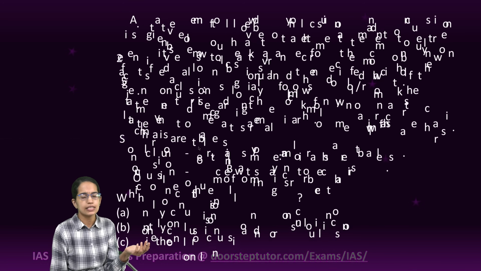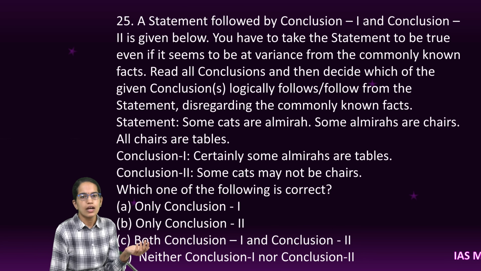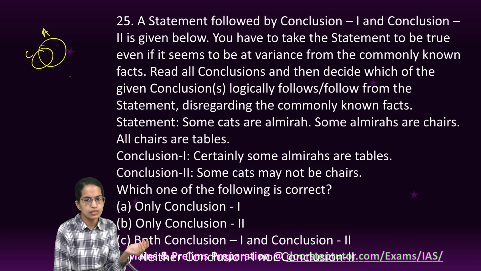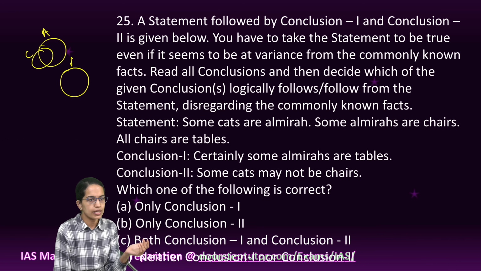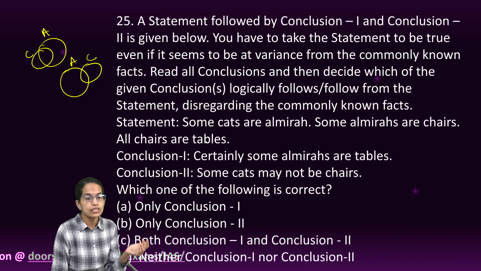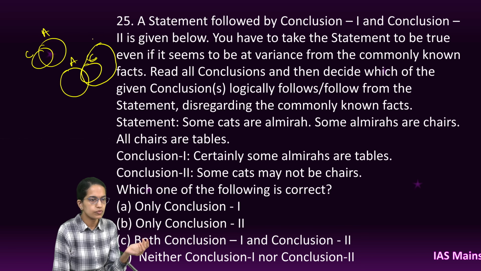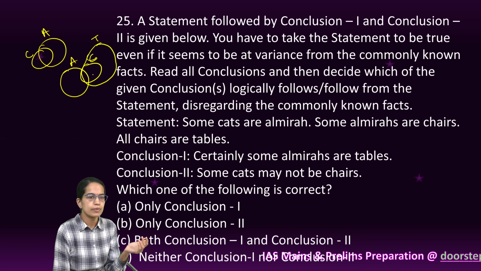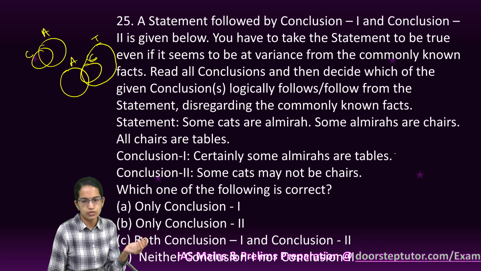Coming next is another question where there are statements and conclusions. Now this is an interesting question. This is almirah and cats. So I say some cats are almirahs, and then I say some almirahs are chairs, and then I say all chairs are tables. So all chairs have to be tables. So this chair is within the bigger circle of tables. Now certainly some almirahs are tables, as you can already see in the diagram, so this becomes correct.